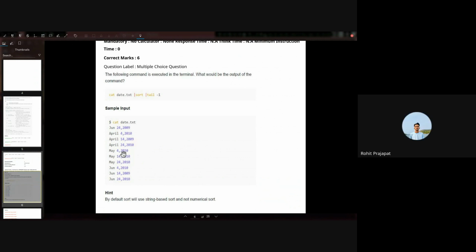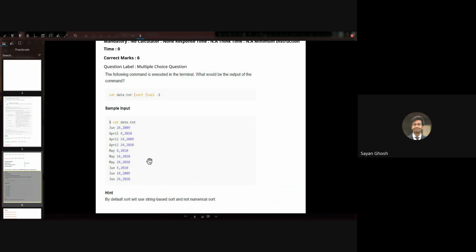Hopefully this one is clear. So basically this is sorting alphabetically. But when sorting alphabetically, between May 4 and May 14, shouldn't May 14 come ahead of May 4? Yes, May 14 will come ahead of May 4. So May 14, then May 24, then May 4. So the last line will be May 4. Right, because it's not comparing 14 and 4. It is comparing 1, 2, and 4, because this is string sort.